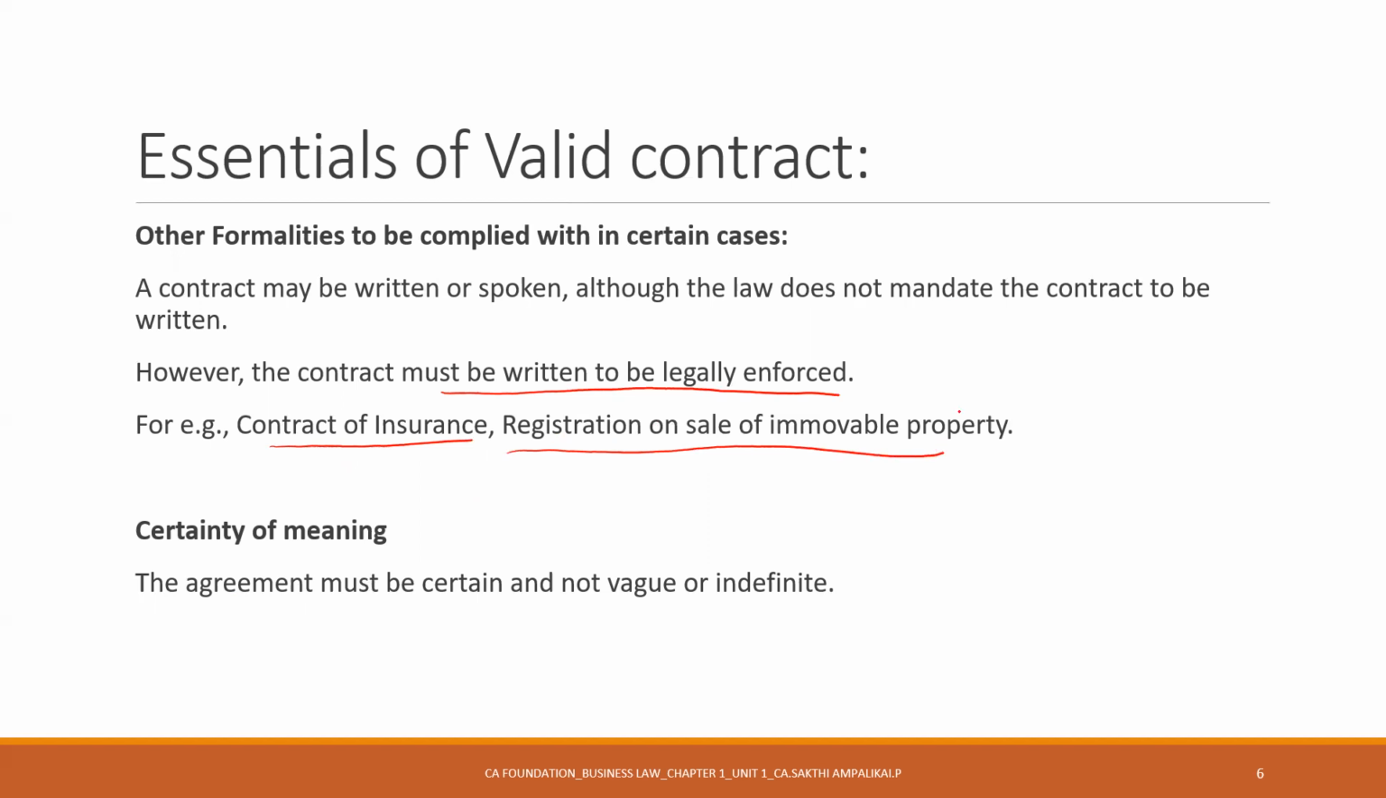Certainty of meaning. The agreement must be certain and not vague or indefinite. See, this is also quite logical. Let's assume you're entering into an agreement to sell some dal. You cannot just say selling dal. You should say what is the kind of dal, how much quantity, how it will be packaged. It must be certain. There should not be any vagueness and ambiguity there, and it should not be indefinite. Moving on.